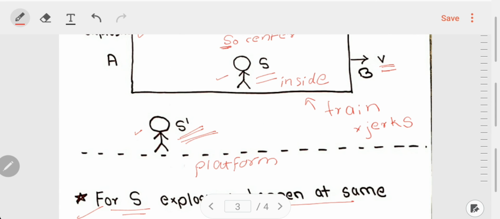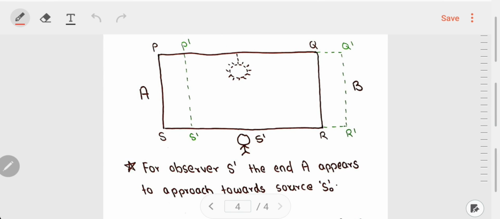Now, we have this observer S prime who is on the platform and the train is moving towards right with constant velocity v. So let us consider that the train has shifted by some amount. First the position of the train was given by this PQRS and now the train has shifted to the position P prime, Q prime, R prime and S prime.